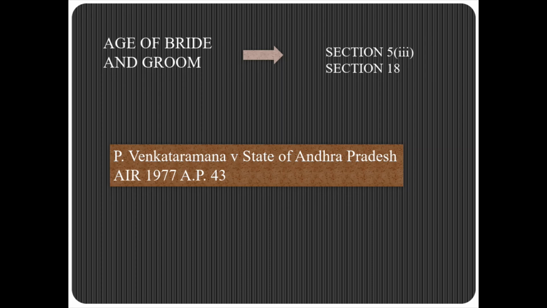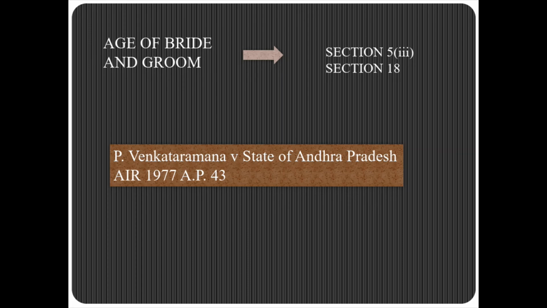Now, in the case of P. Venkatramana versus State of Andhra Pradesh, a 1977 Andhra Pradesh case, the validity of a marriage between minors aged 13 and 9 years was in question. The court held that such a marriage was perfectly valid, as the law only provides punishment for such marriages.